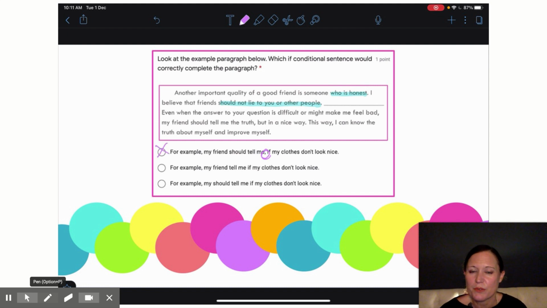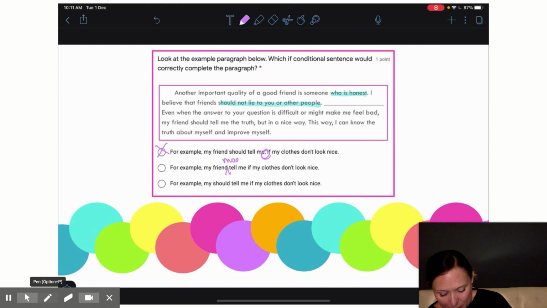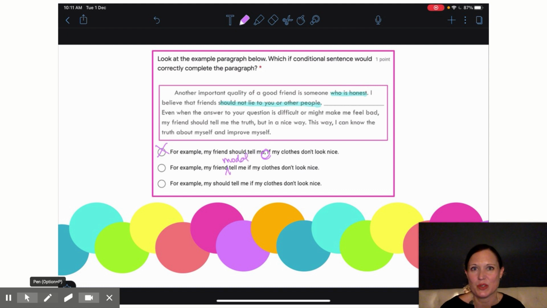For example, my friend tell me if my clothes don't look nice. What's the problem here? That's right. I'm missing my modal verb in my result clause. Remember, present simple tense in the if clause and a modal plus infinitive verb in the result clause. So that one is not correct, which means answer C should be correct.